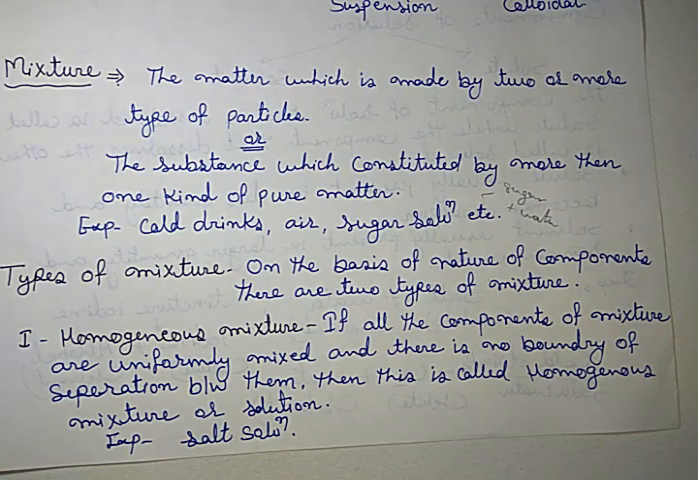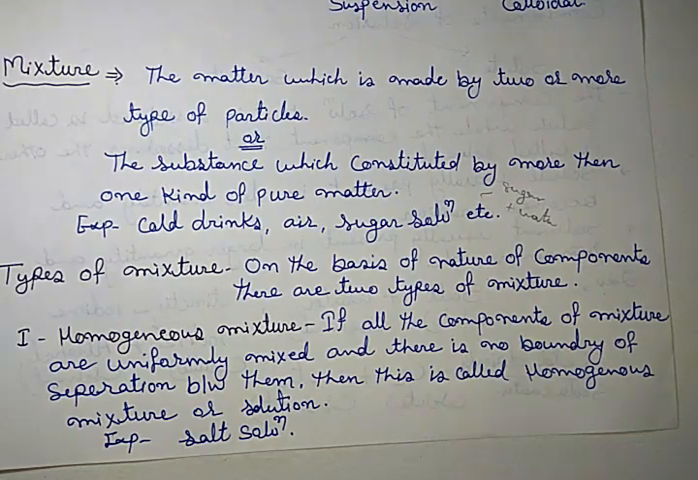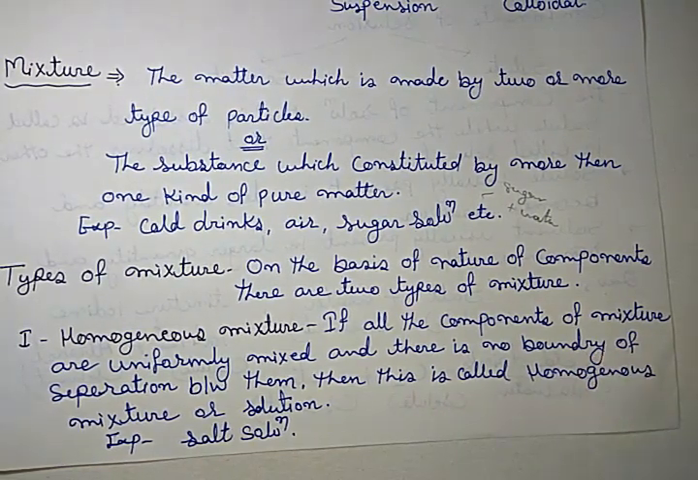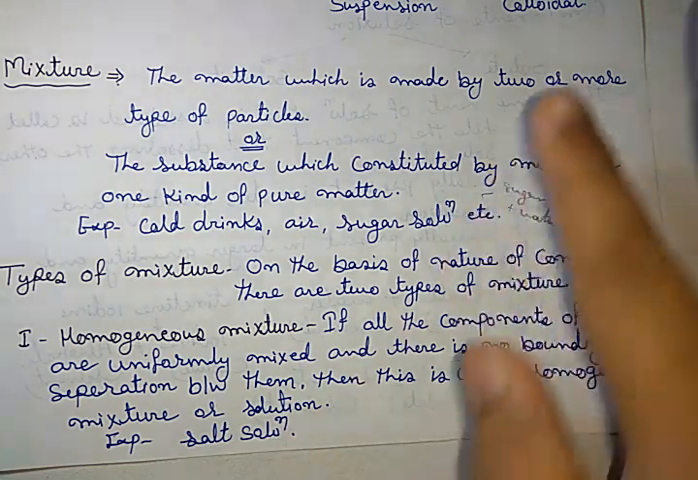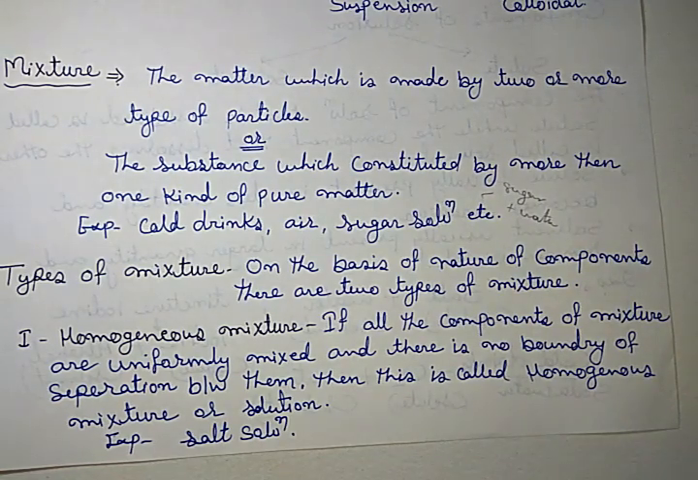It is also called solution. Now the definition of it: if all the components of a mixture are uniformly mixed and there is no boundary of separation between them, then this is called a homogeneous mixture. Example, salt solution, or as we discussed, sugar solution. They come in the category of homogeneous mixture.